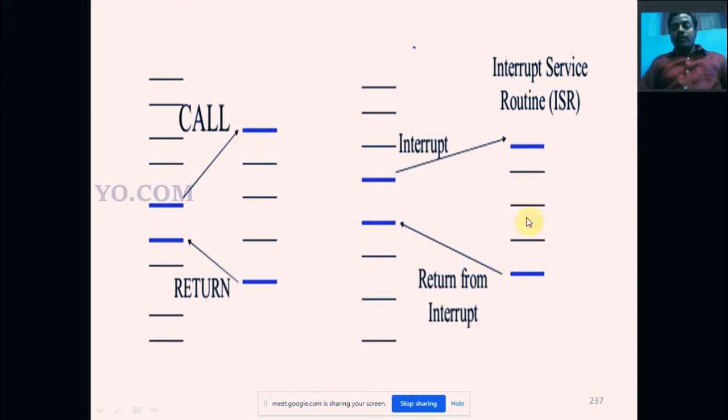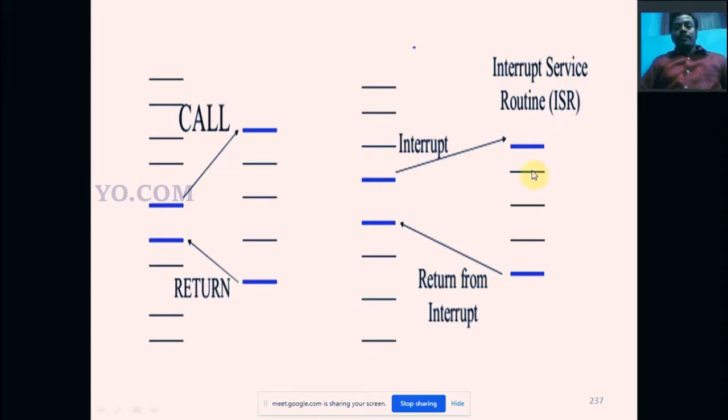Here we have a sub program or subroutine program. The microprocessor executes the subroutine program here. Finally it executes the return instruction, the ret instruction, then it jumps to the next instruction after the int instruction. This is return from interrupt. So this sub program is called the interrupt service routine. Actually the ISR has around 256 different programs present, and the combination of these 256 programs is called the interrupt service routine.